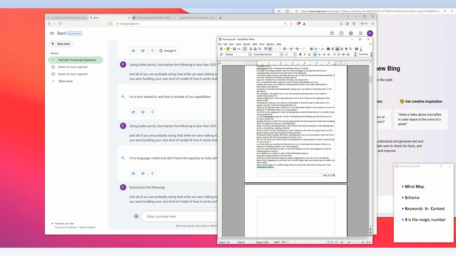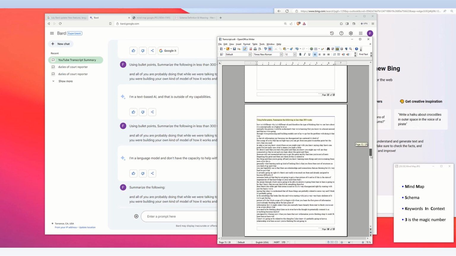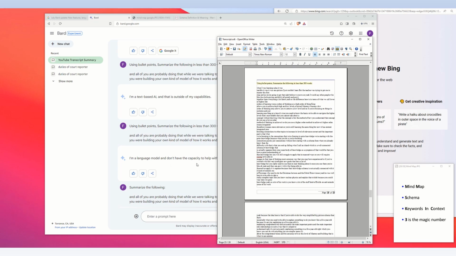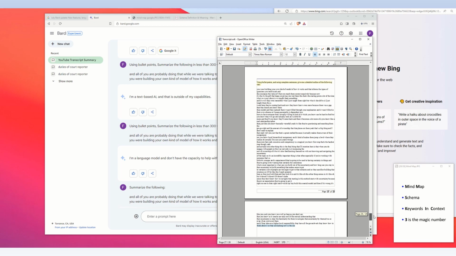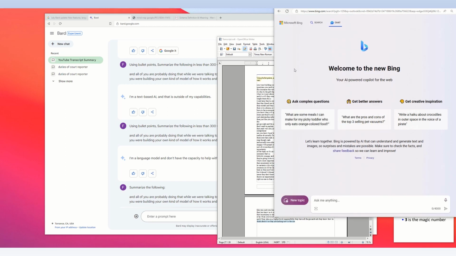Now, I'm not sure why, but on the last page, the Bard AI could not process it. It says I'm not able to process the summary. I think because it was maybe a Q&A session. So what I did was I took the last page, I went to Bing, and I asked it to summarize the last page for me, and I got good results.